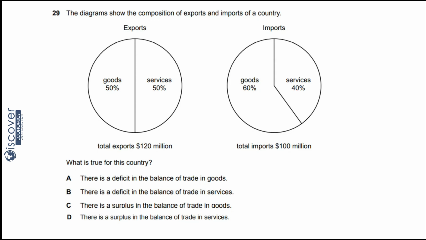Then come to D, there is a surplus in the balance of trade in services. Now in services you are sending out of the world 50% and you are receiving from the world 40%. So receipts are low. So this is also not the answer. So what is the answer? The answer will be C.